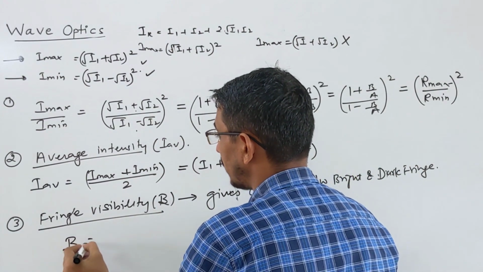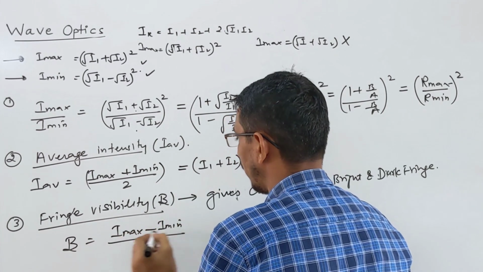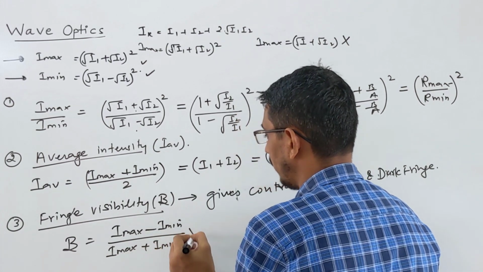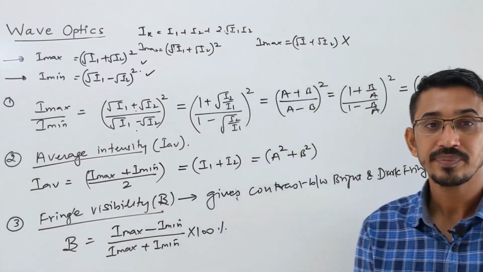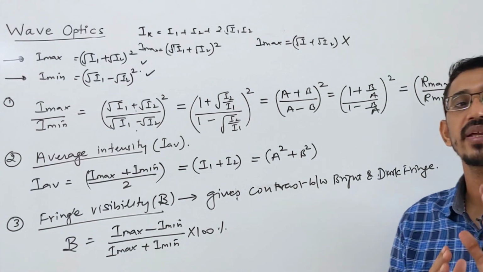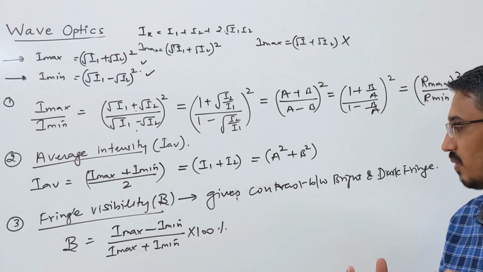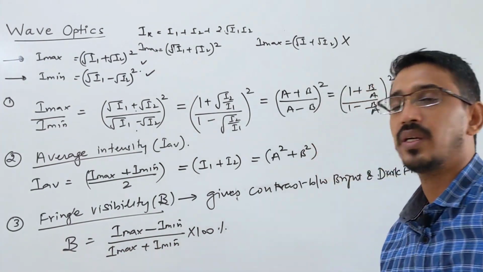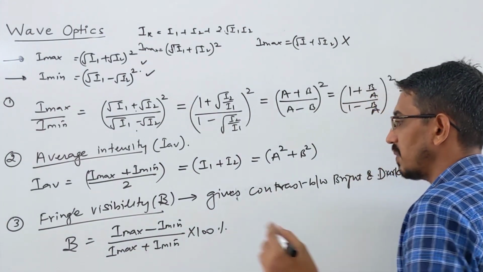So what is this actually? Beta is equal to I max minus I min divided by I max plus I min, into 100%. Generally this answer is written in terms of percentage, right? Now, fringe visibility gives a contrast between your dark and bright fringe, or contrast between your minimum and maximum intensity. Okay, how clear they are. So (I max minus I min) by (I max plus I min) into 100%, right?